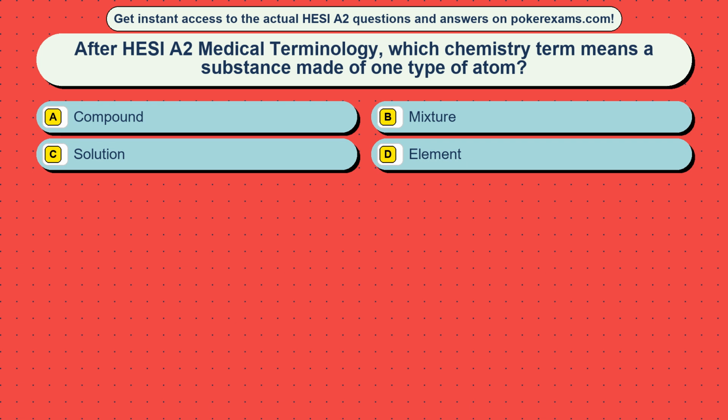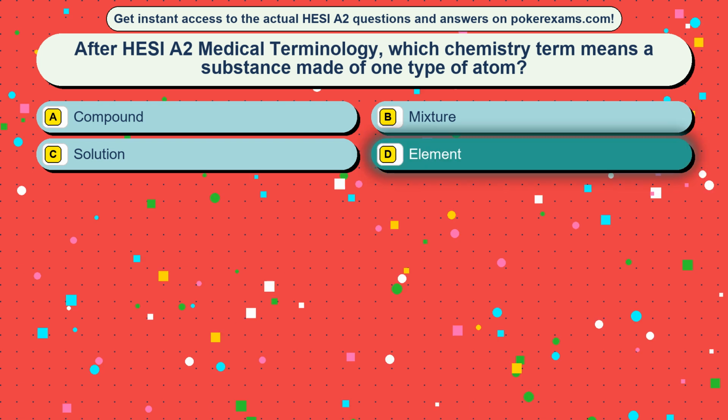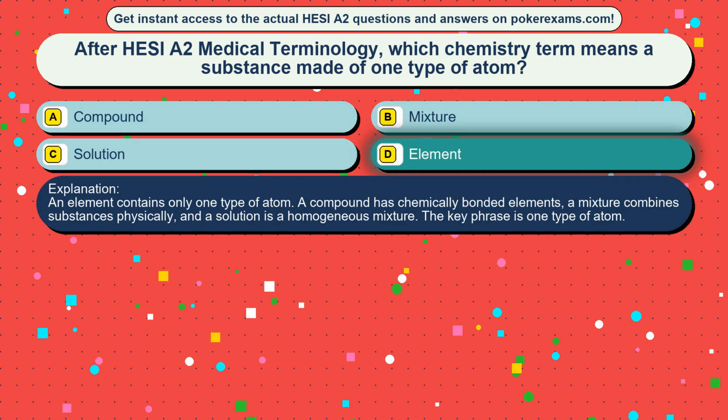Question 46. After HESI A2 medical terminology, which chemistry term means a substance made of one type of atom? Option A, compound. Option B, mixture. Option C, solution. Option D, element. The correct answer is option D, element. An element contains only one type of atom. A compound has chemically bonded elements, a mixture combines substances physically, and a solution is a homogeneous mixture. The key phrase is one type of atom.